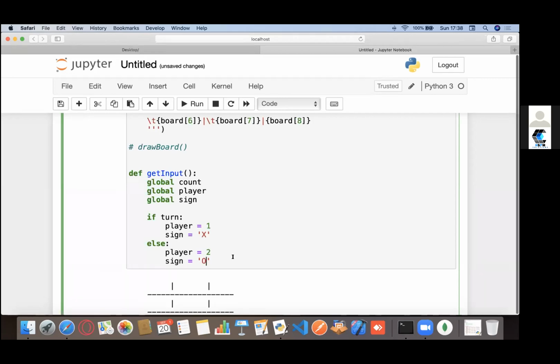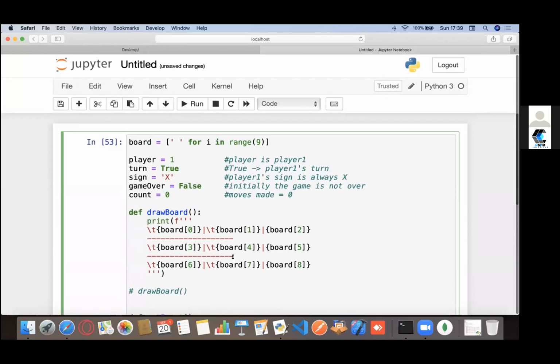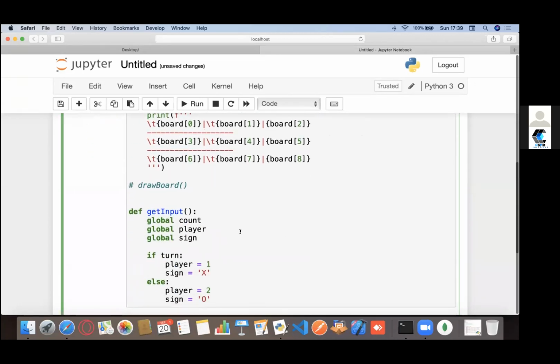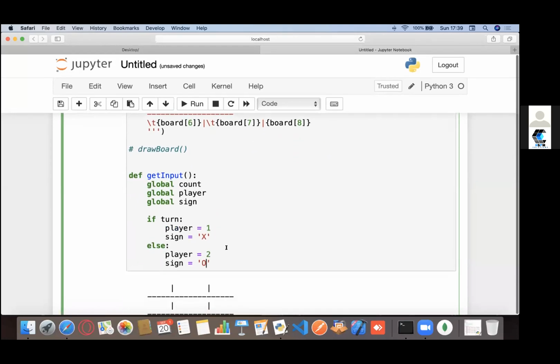Should we type 1 to 10? No, you have to type 0 only, or 1 to 10. You could actually go for 0 to 8, I guess. Yeah, you could actually go for 0 to 8 because those would be the positions, right? So that is something that we can do right now.